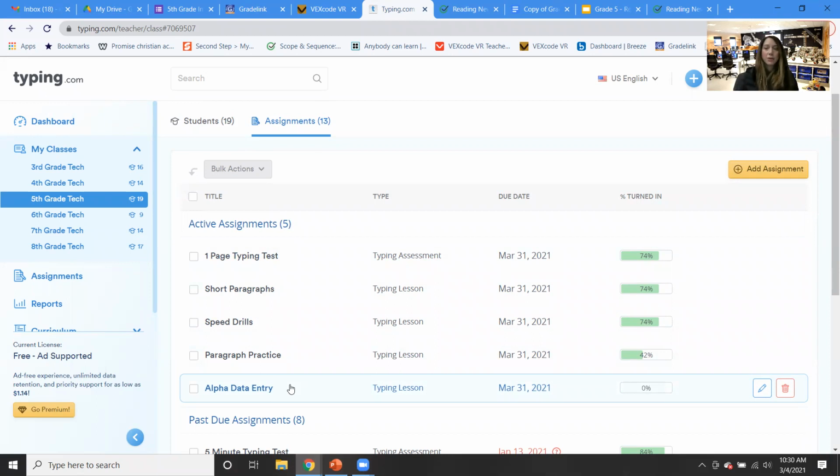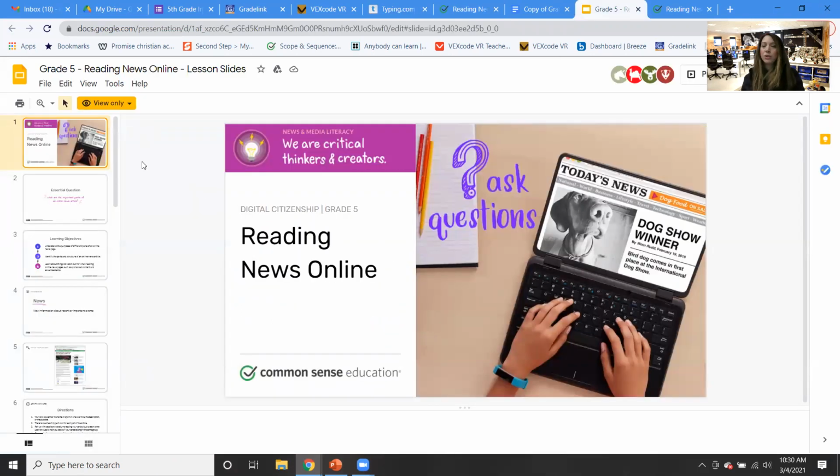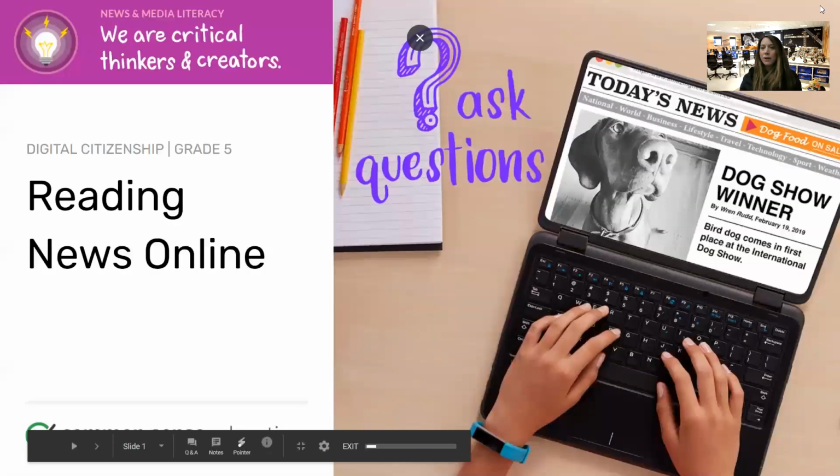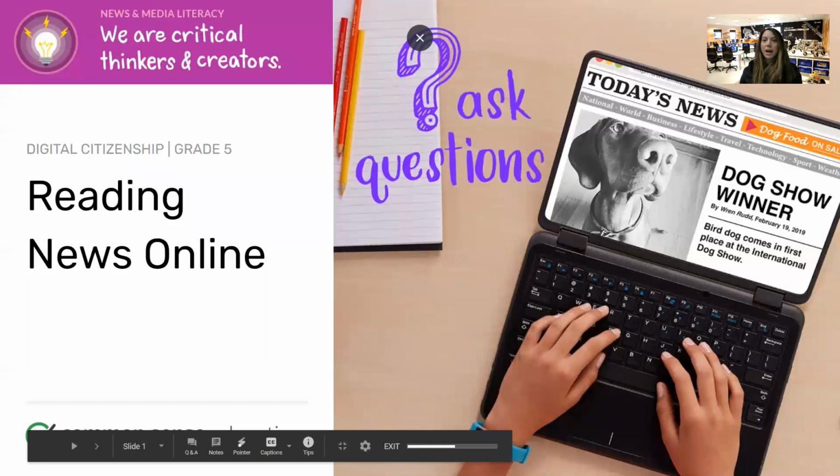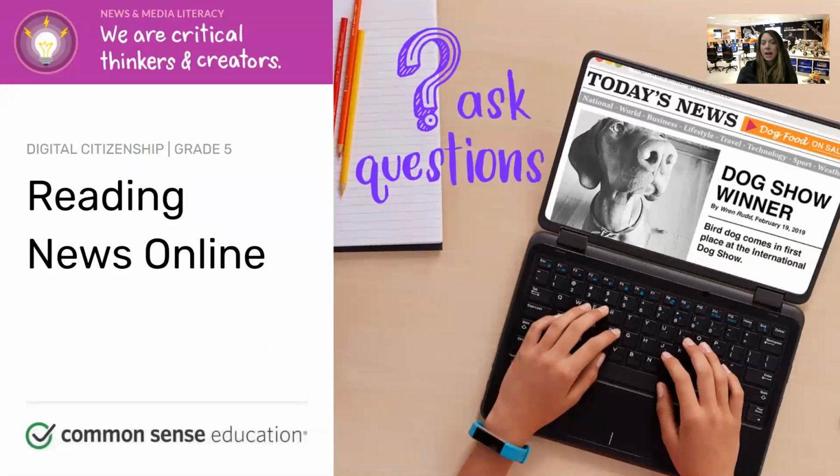So this week we're doing another one of our internet safety lessons, and we are actually learning about reading news online. This is important because you guys are getting older and you come across the news, maybe even have to do some research. Understanding an article, being able to label all the parts of an article and knowing what they are is important because it can even help you determine whether or not a news story is fake news or if it actually is real too.